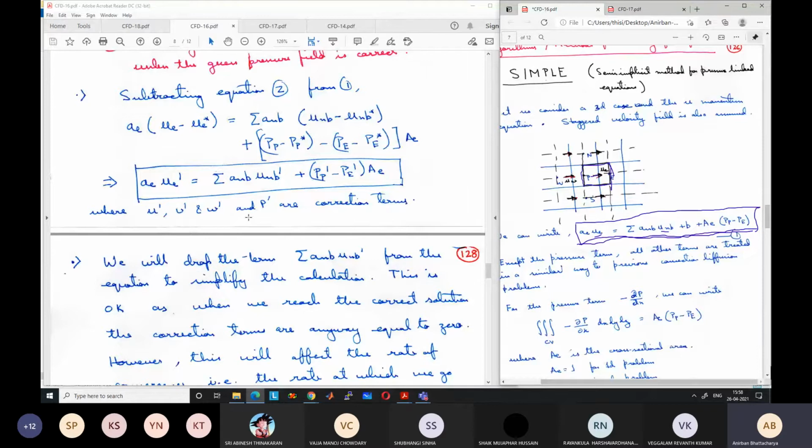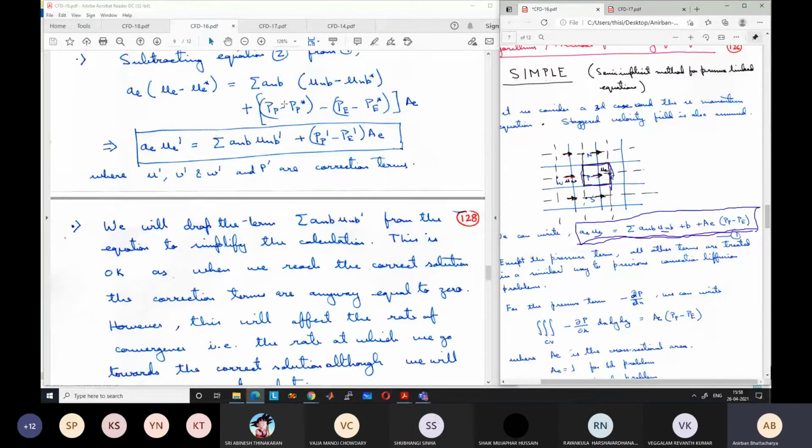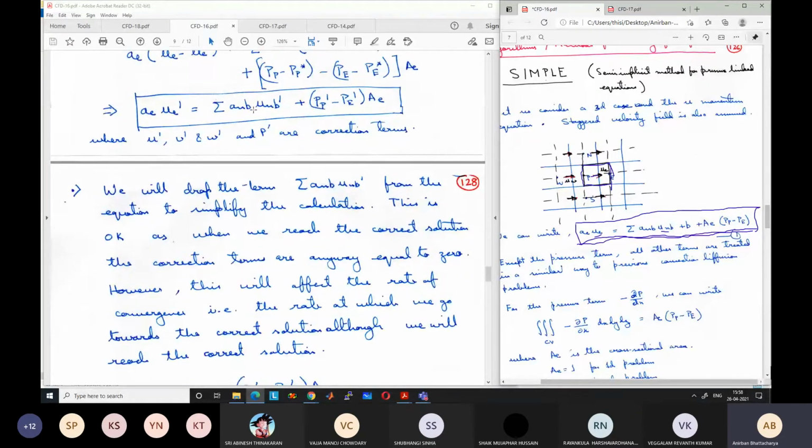What we are going to do is, from this velocity correction equation, arbitrarily drop this term, summation ANB UNB'. Why are we going to drop this term? Let me explain. If we keep this term, solving the u' equation is not possible because it will depend on its neighboring values.